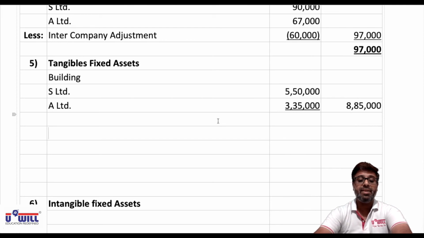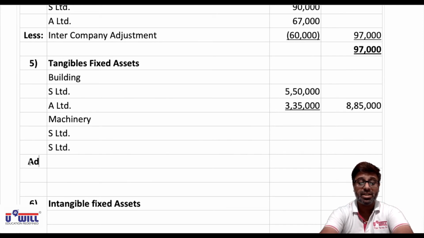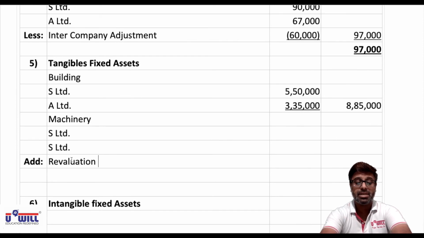Then after building we have machinery. Holding company S Limited, subsidiary company A Limited. And then in machinery we have to give two effects of adjustments. We have to add revaluation profit, that is upward, and we have to subtract additional depreciation of that revaluation upward.